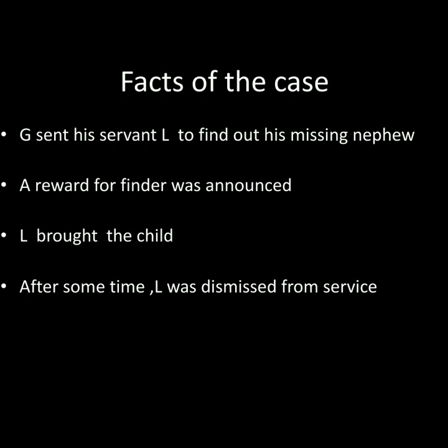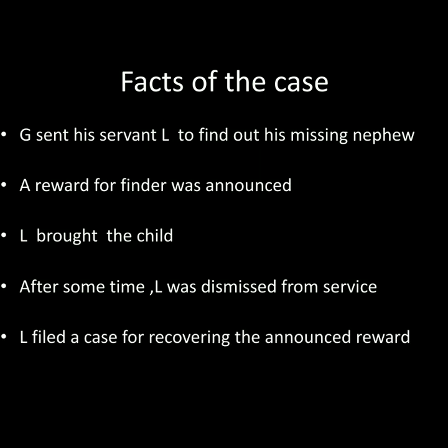And definitely the servant was very happy. But after some time, 6 months or so, for some other reason, L was dismissed from the service. And then he learned about the reward which was declared at that time. What did he do? He filed a case for recovering the announced reward.